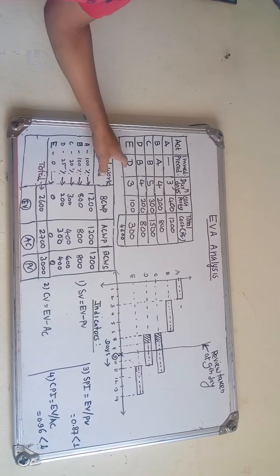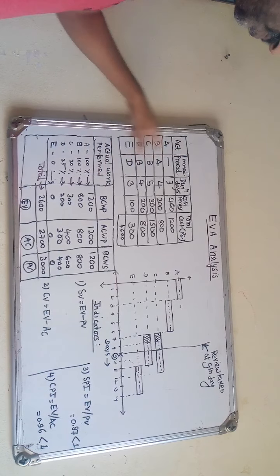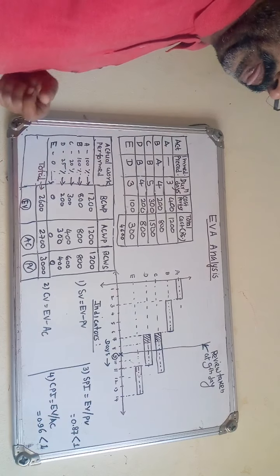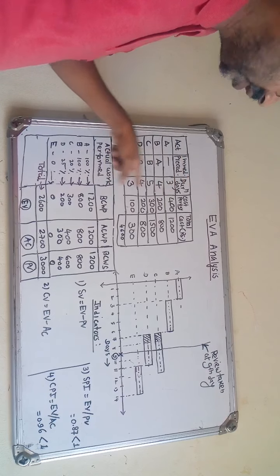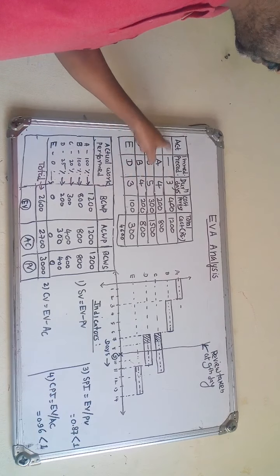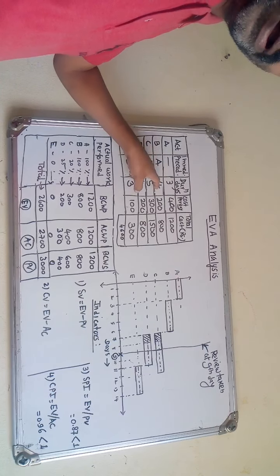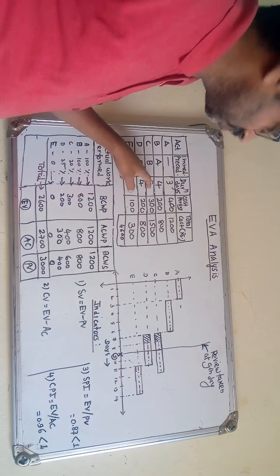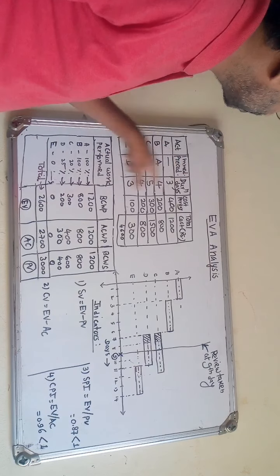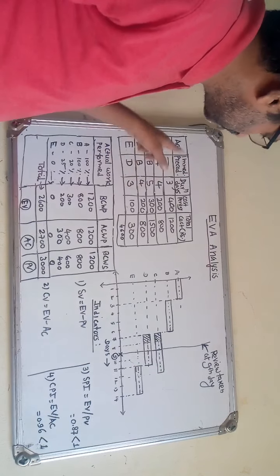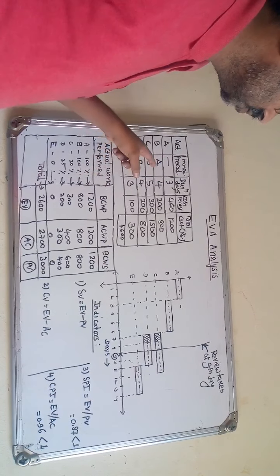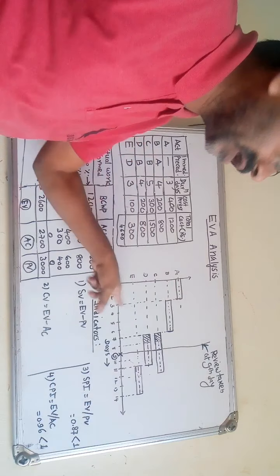So this is the precedence relationship given, and we can make the plan like that. The duration required to complete each activity is: activity A 3 days, activity B 4 days, activity C 5 days, activity D 4 days, and activity E 3 days. So the duration is also given. With this relationship we can draw a bar chart, so here you can understand how to draw the bar chart also.